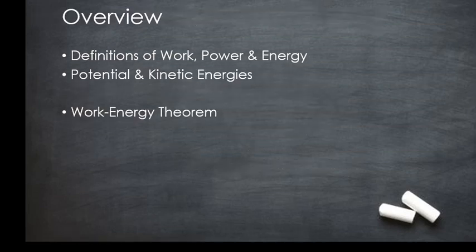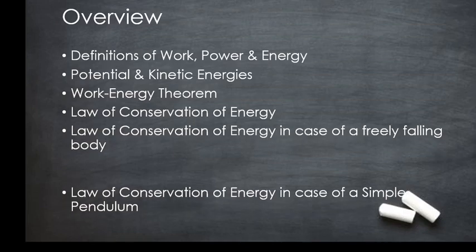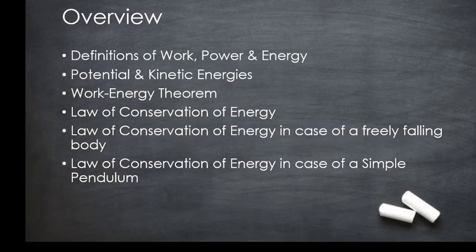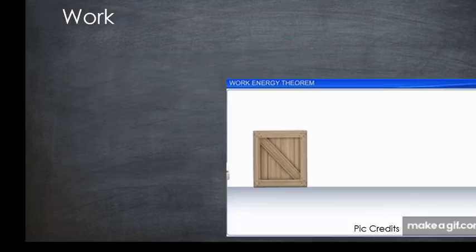Let us start with the overview of this chapter. What we are going to learn in this new chapter, that is work, power and energy. We will be learning about the definitions of work, power and energy, definitions and equations of potential and kinetic energies, the work energy theorem, the law of conservation of energy, and proof for the law of conservation of energy in case of a freely falling body and in case of a simple pendulum. Let us start with the definitions of work, power and energy one by one.